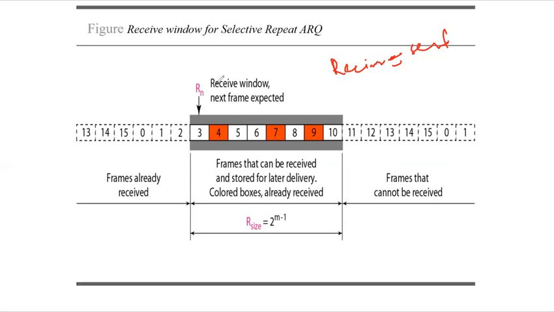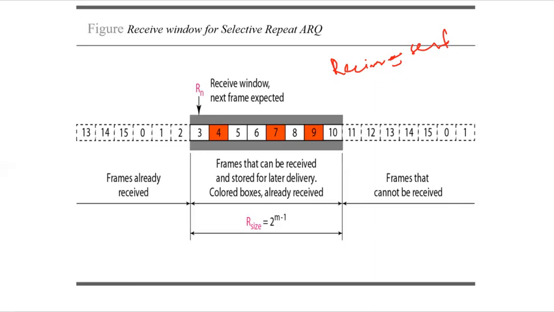Now it is important to mention that the receiver never delivers packets out of order. Whenever we are talking about the receiver window, it will never deliver the packets to the network layer out of order. This shows that in this protocol, the slots inside the receiver window that are colored define the frames that have arrived out of order and are waiting for their neighbors. Once all the frames in a particular window have been received, they will be arranged in order and then given to the network layer.